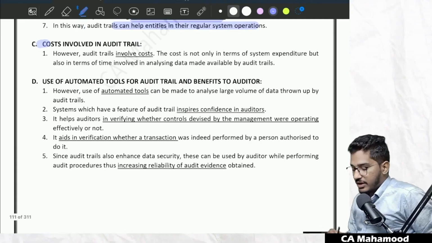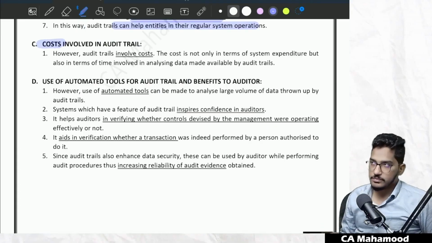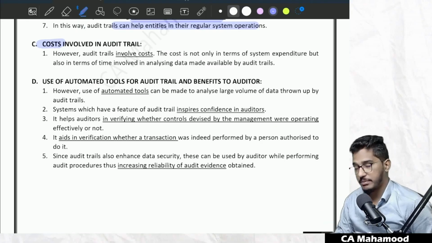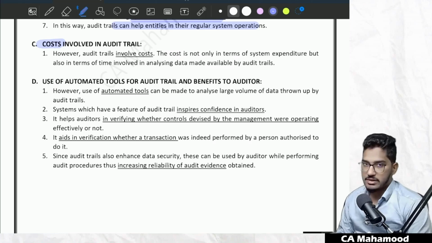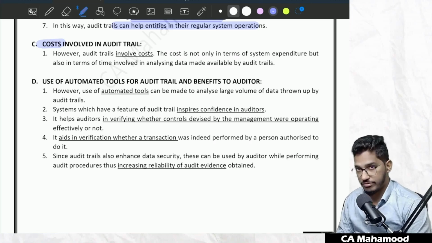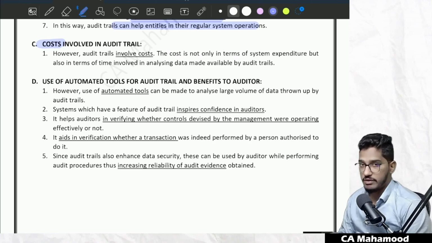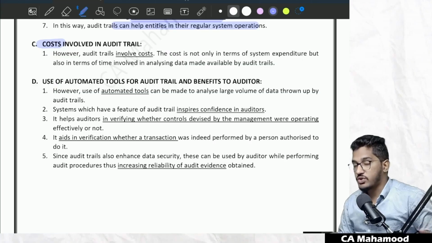But implementation of audit trail involves some cost. If you have to implement this audit trail, you have to incur some extra cost. For example, if you want to buy a software today which will have a feature of recording audit trail facility, you will have to pay some extra cost. And the cost is not only in terms of money, the cost is in terms of time also.